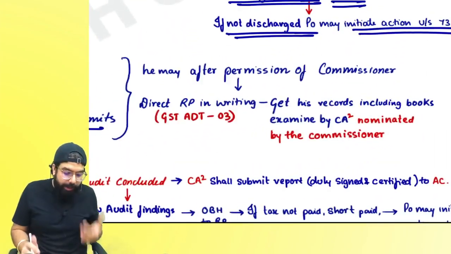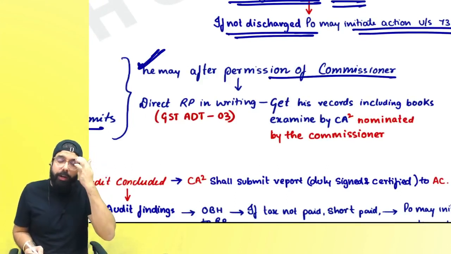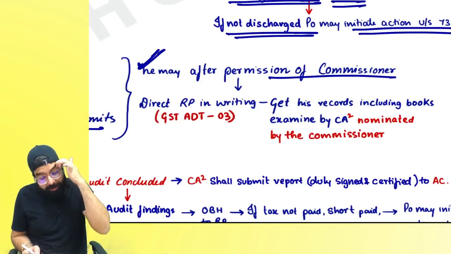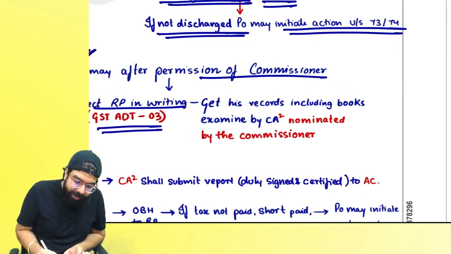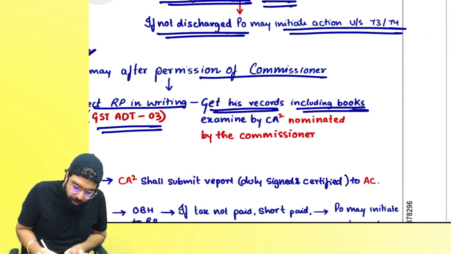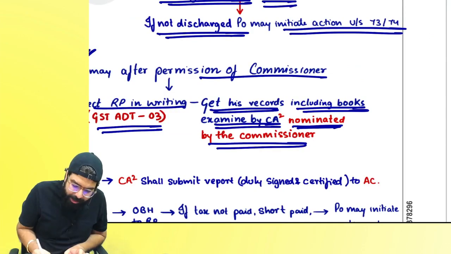Then the assistant commissioner, the proper officer, will first take the commissioner's permission, and then he will direct the registered person in ADT 03 to get his records, including books, examined by whom? A chartered accountant or cost accountant who is nominated by the commissioner.